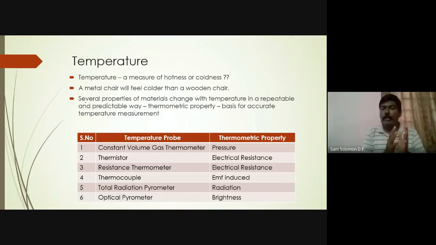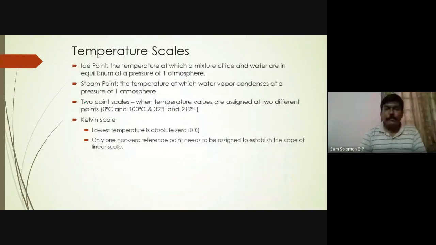So if you are able to measure temperature based on the brightness of the filament, then it is called an optical pyrometer. Now, all these you need not understand the working principle. What I'm trying to say is, by measuring pressure or thermal expansion or electrical resistance or induced EMF or radiation or brightness, if you are able to measure temperature, then that makes it a temperature scale. And these properties which are used to measure temperature are called thermometric properties. Okay, so we have got temperature scales.